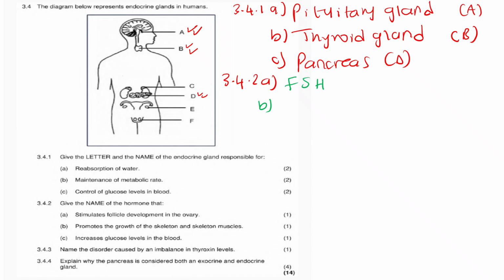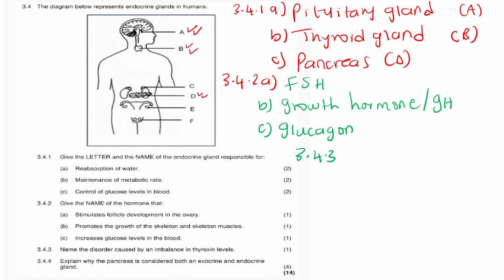It is what we call growth hormone, or GH. Now C, increases the glucose level in the blood. It is what we call glucagon. Very good.